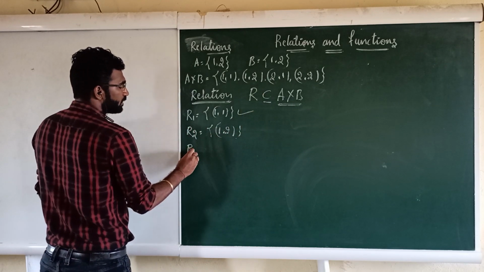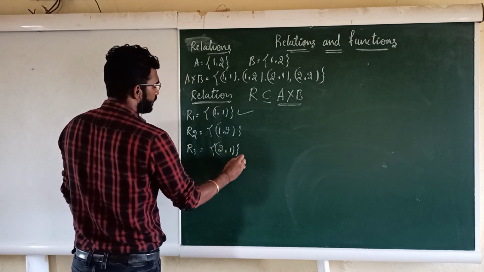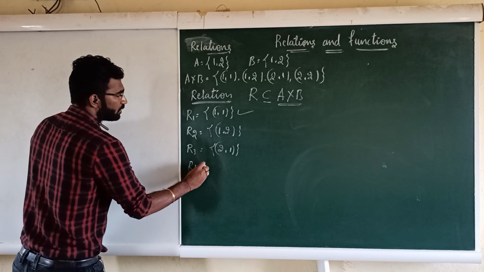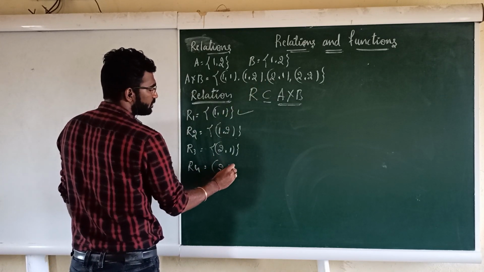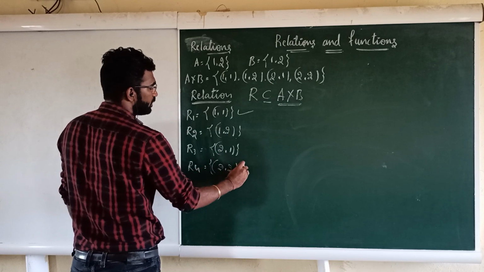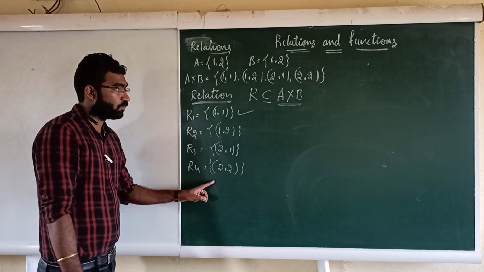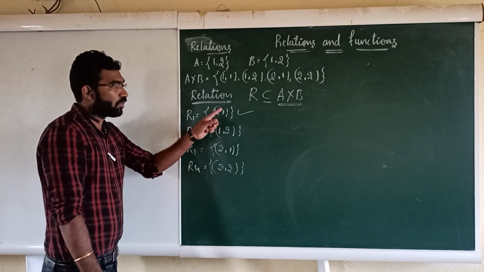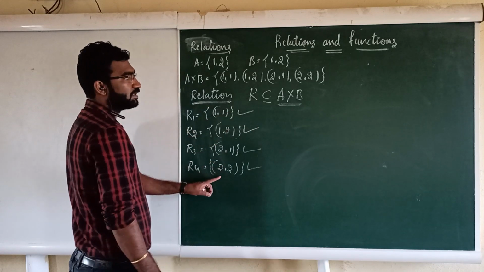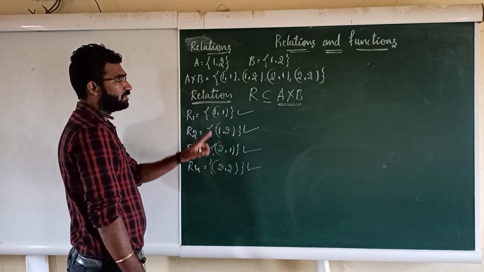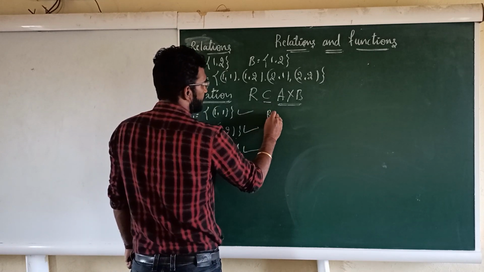Third, I am going to write R3, which is (2,1), the third ordered pair. Then R4 is simple: the fourth ordered pair, (2,2), right? These are all singleton sets, having only one ordered pair. All four of these are relations, because they are subsets of A cross B. Next I will consider R5.